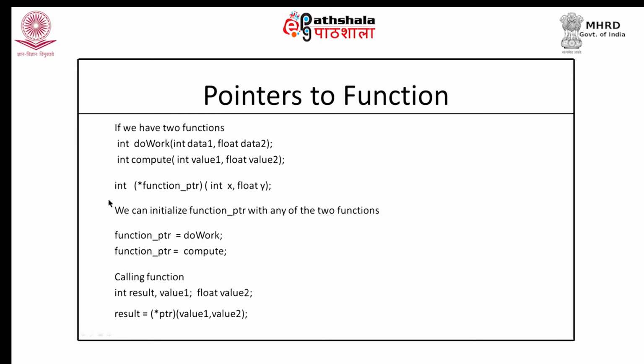Now, in this case, this function pointer can be made to point to either of these functions. As I said before, functionPTR can point to any function with return type integer and two arguments, first being integer and the second being float, and you would see doWork is such a function.